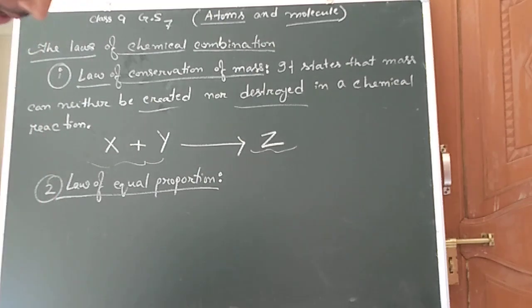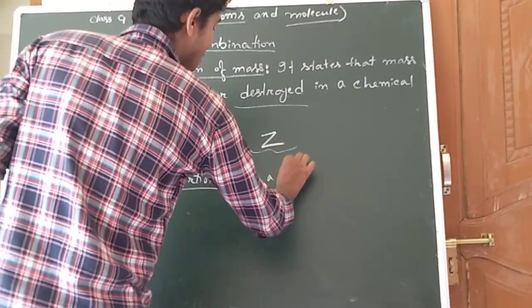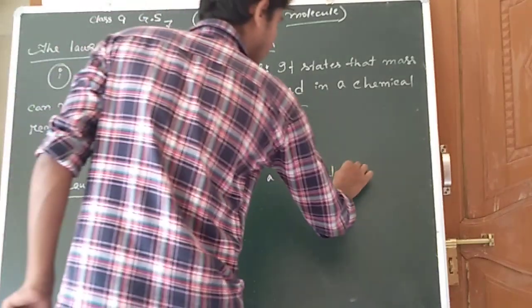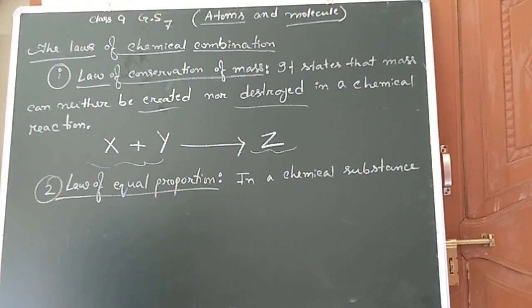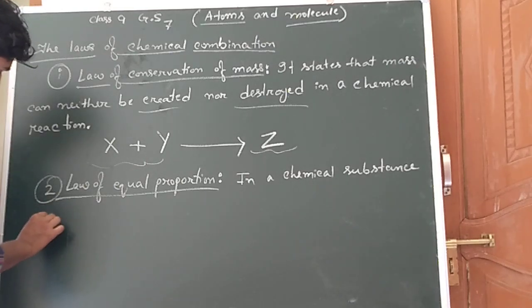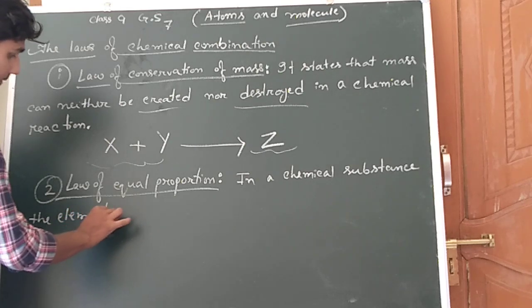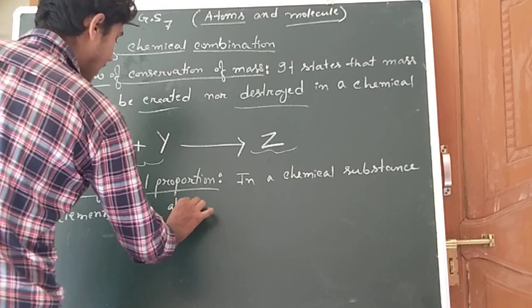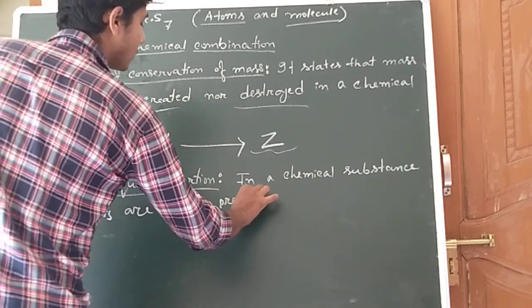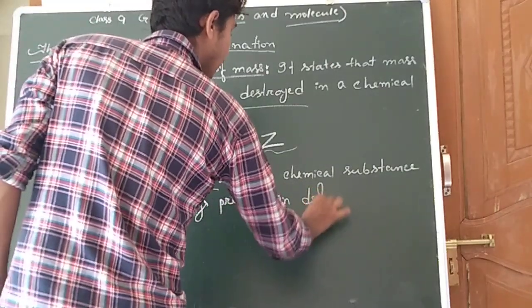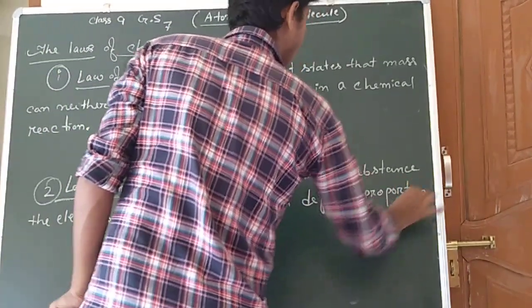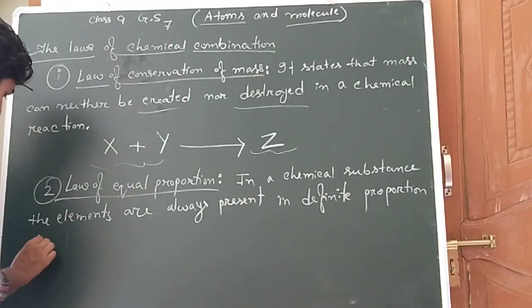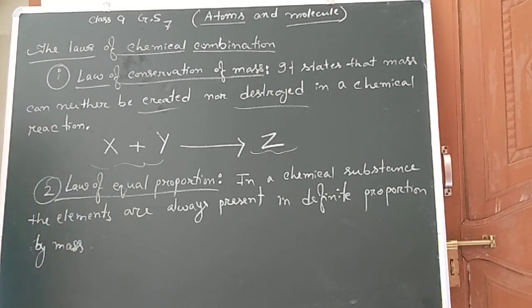In a chemical substance, the elements are always present in definite proportion by mass. So this is our second law of chemical combination.